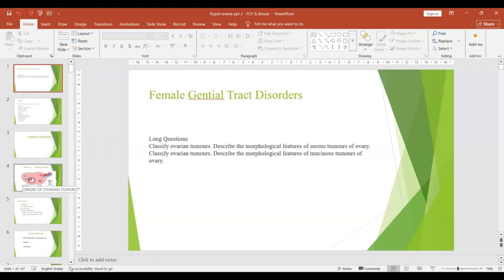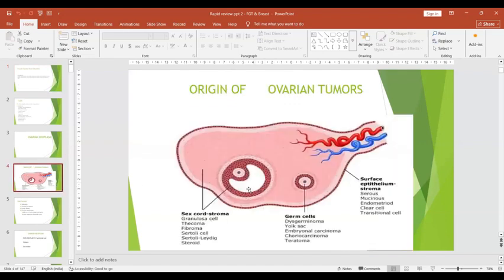As you all know, you have to know your ovarian tumor classification. As per a broader classification, the tumors can be from the surface epithelium, from the germ cells, or from the sex cord stromal tumors. Surface epithelium is again subclassified into serous, mucinous, endometrioid, and clear cell.